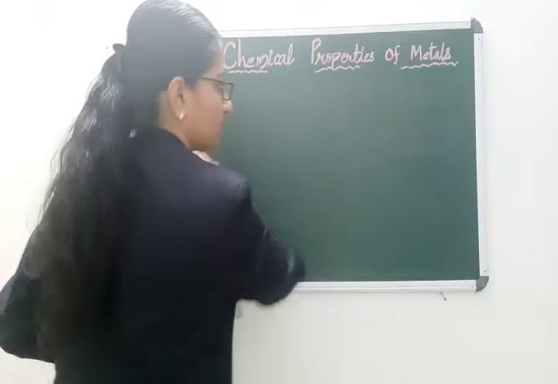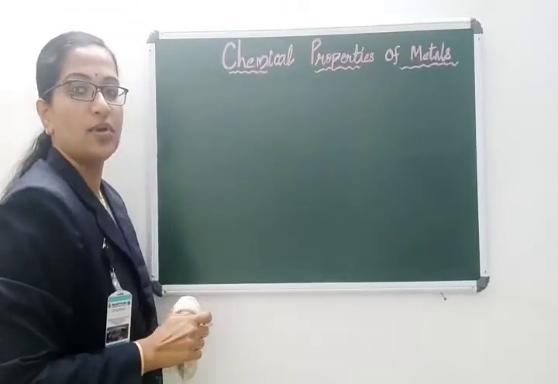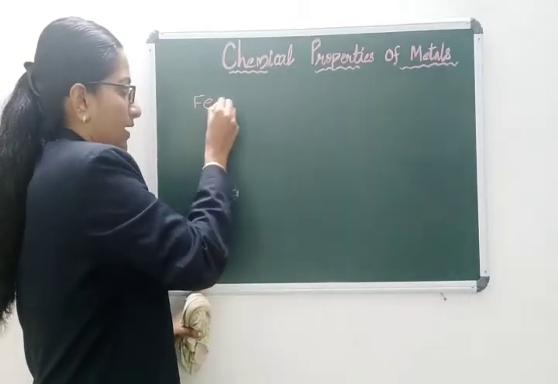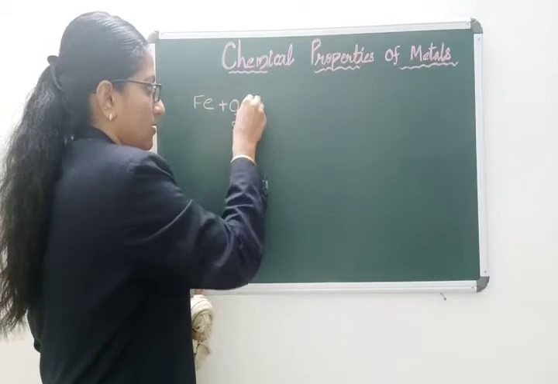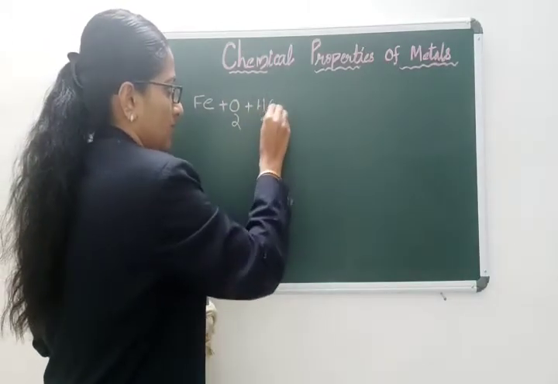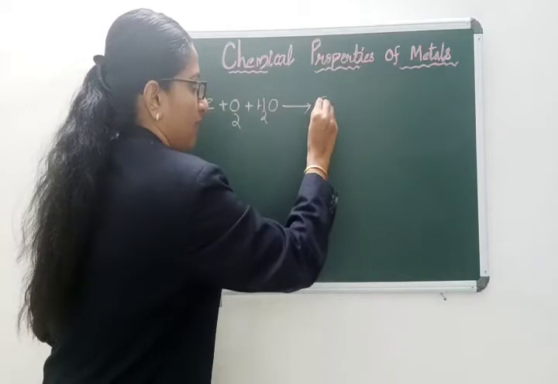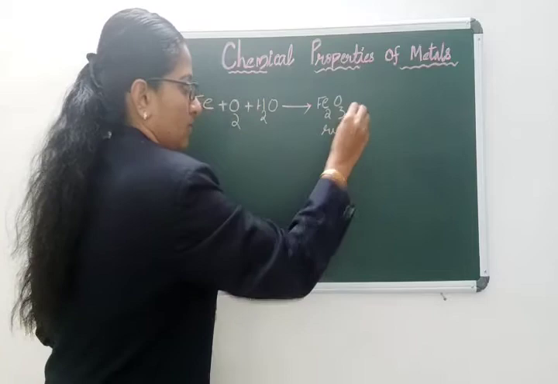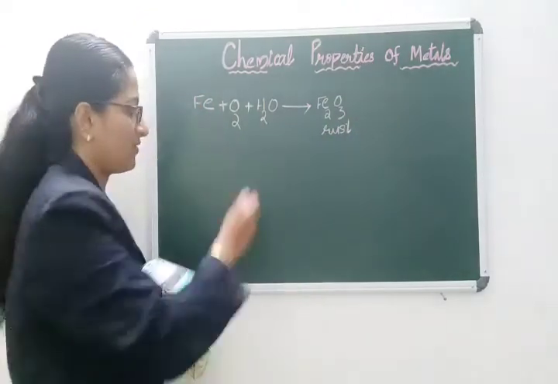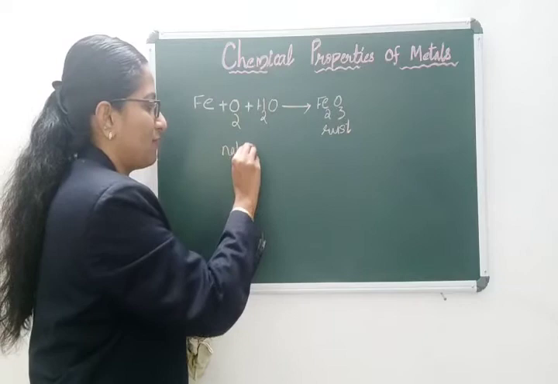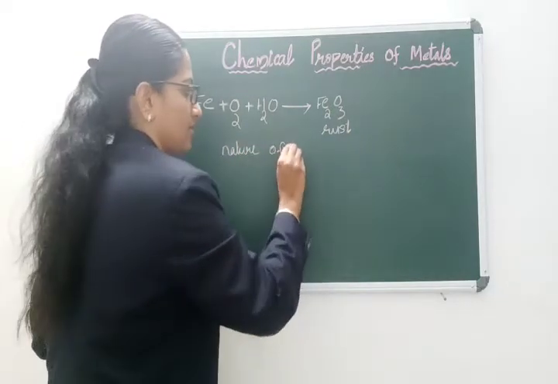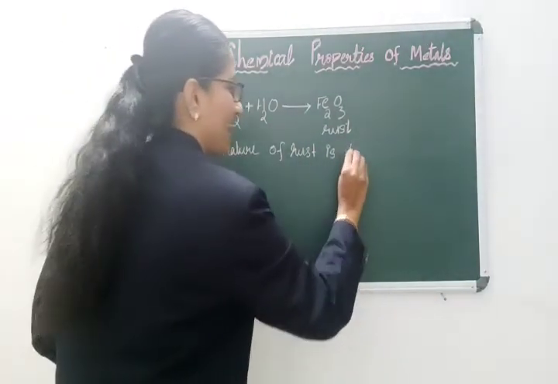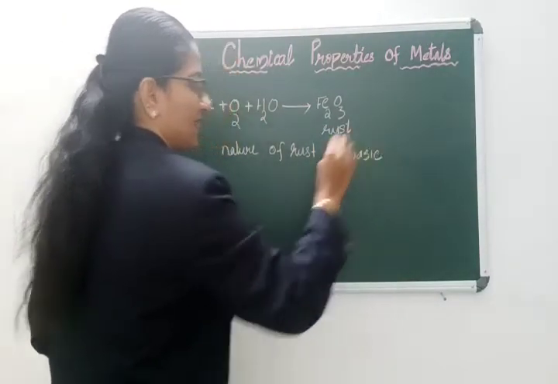Okay students, I will show you a simple example. What is rust? Rust is formed when iron reacts with oxygen and water. You will get Fe2O3. This is the rust. The nature of rust is basic, because this is a metal oxide.